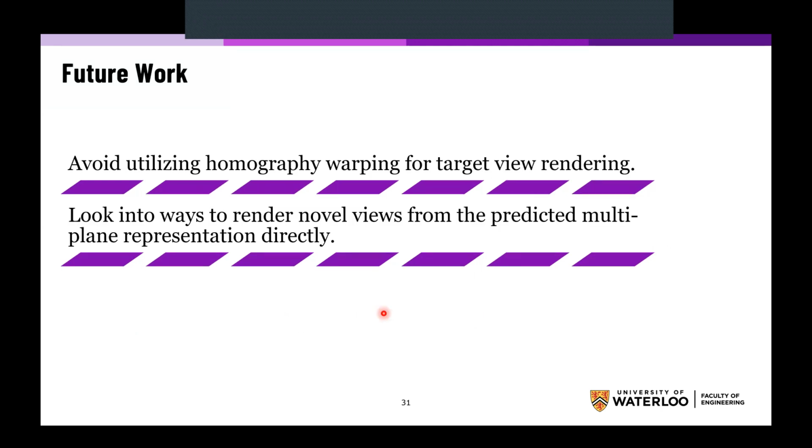For future work, it is good to look into avoiding the utilization of homography warping for target view rendering, and to look into ways to render completely novel views directly from the predicted multi-view or multi-plane representation.